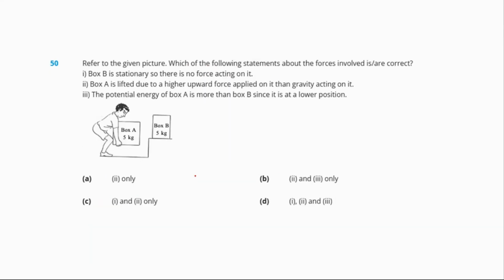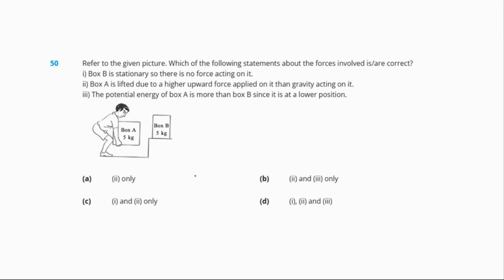Question number 50, the last question of this worksheet. Refer to the given picture. Which of the following statements about the forces involved is or are correct? Box B is stationary, so there is no force acting on it. Box A is lifted due to a higher upward force applied on it than gravity acting on it. And option 3 says the potential energy of box A is more than box B since it is at a lower position.